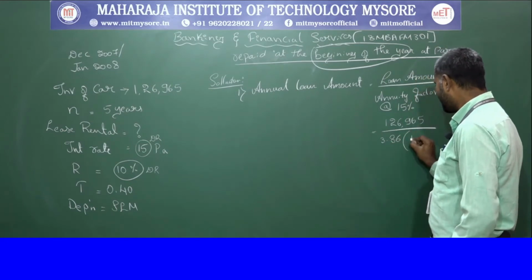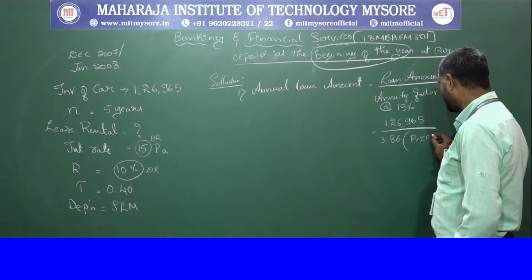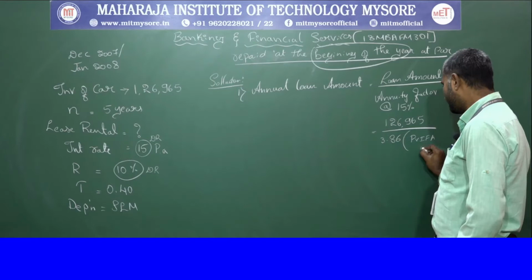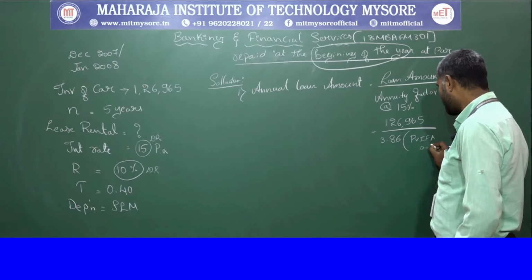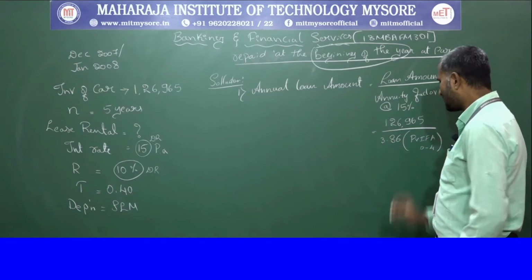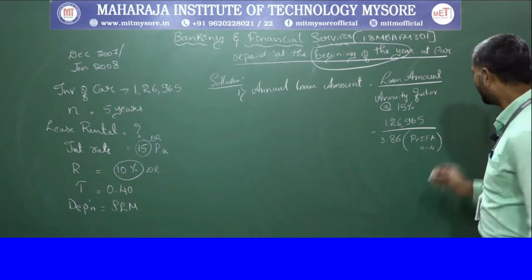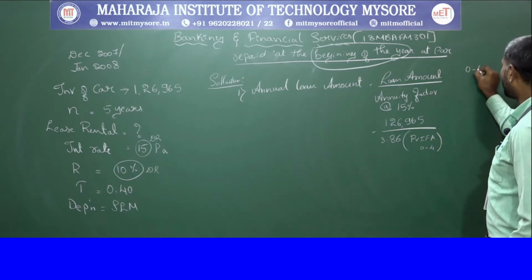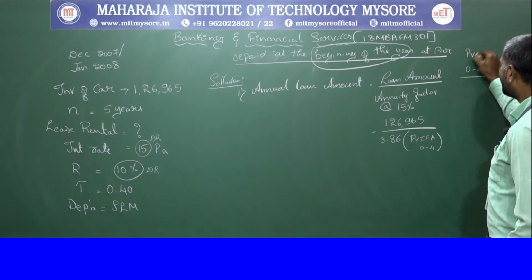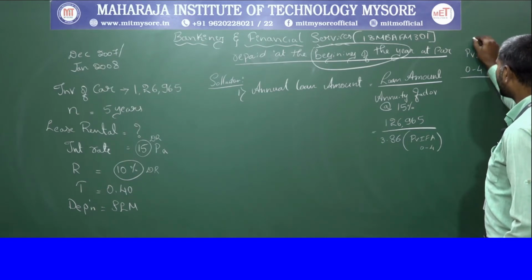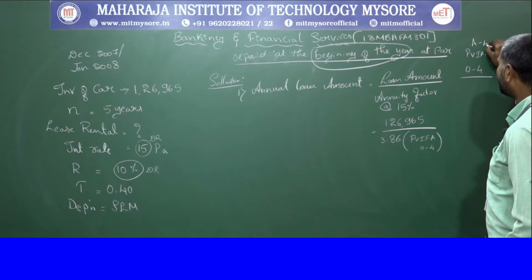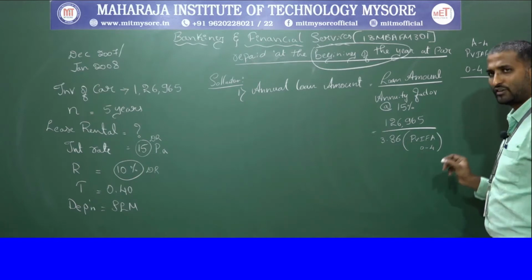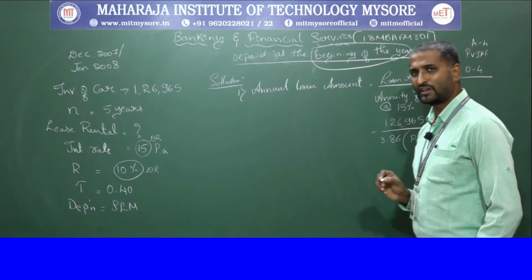Because we are considering PVIFA from 0 to 4 years. So for 0 to 4 years PVIAF, you can look into the A4 table.